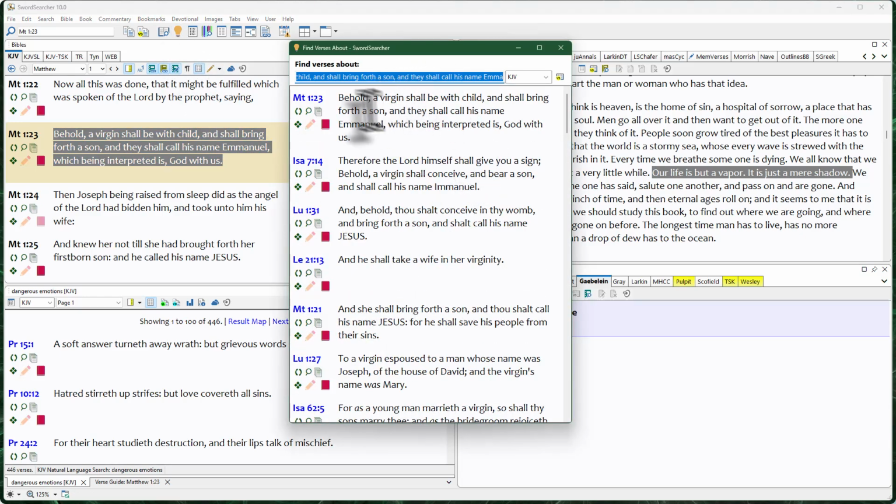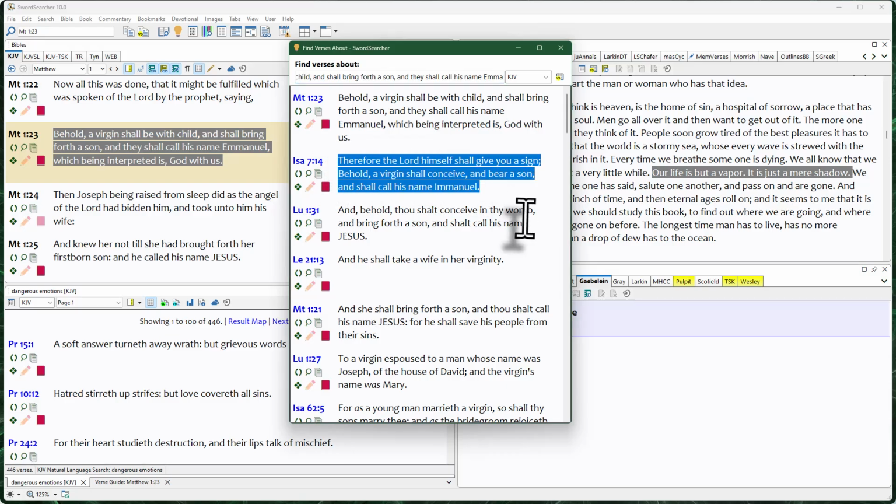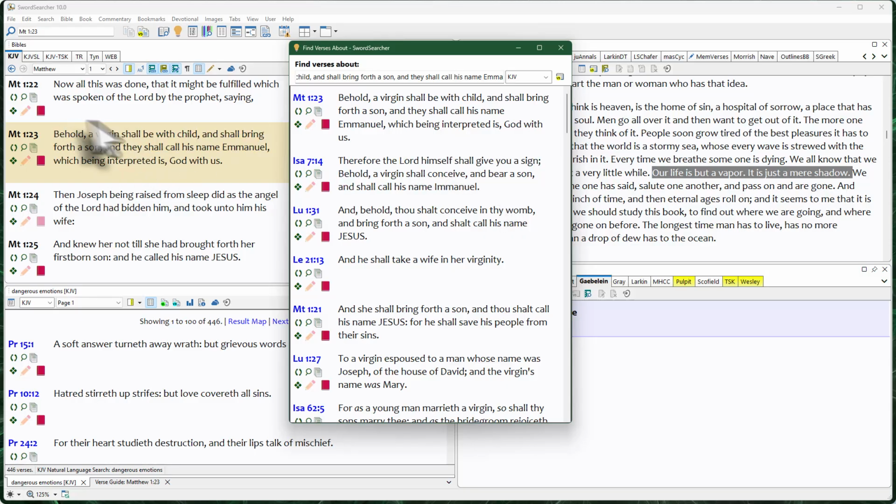And so the first verse that shows up in the results is obviously going to be the one I just marked because it is 100% match. But if you scroll just a little bit further down, you will see the verse in the Old Testament that is being alluded to. Now, I marked that text and I dragged it to the light bulb. You could also have copy and pasted.